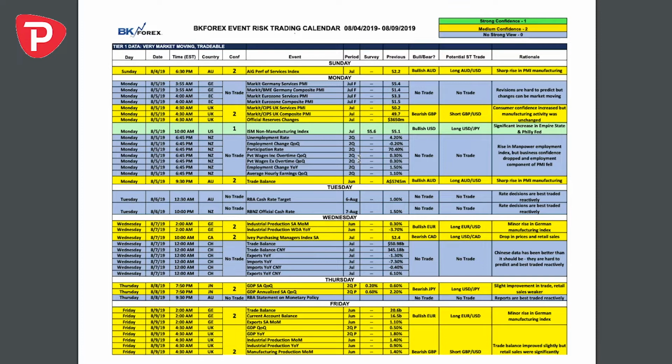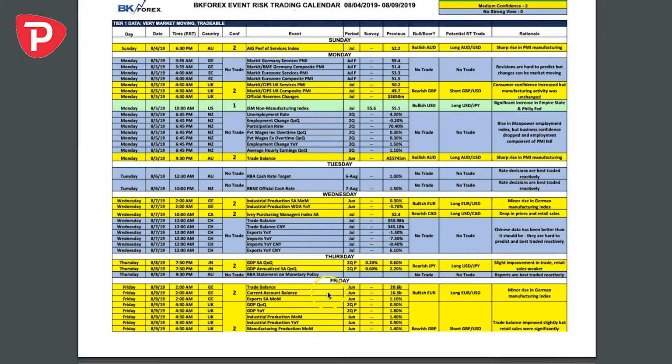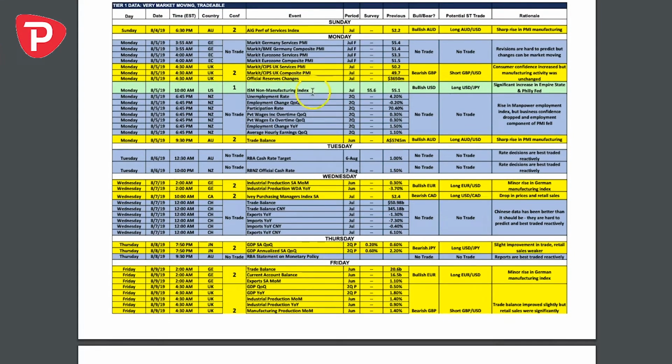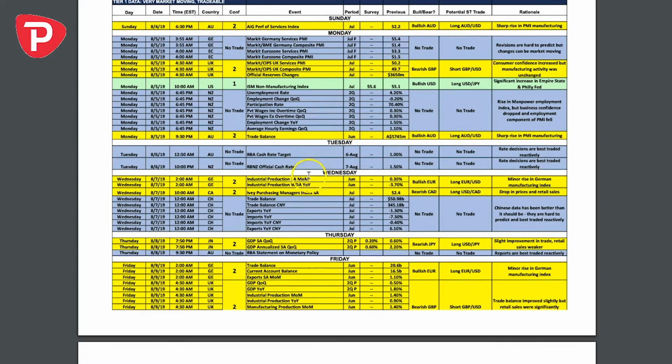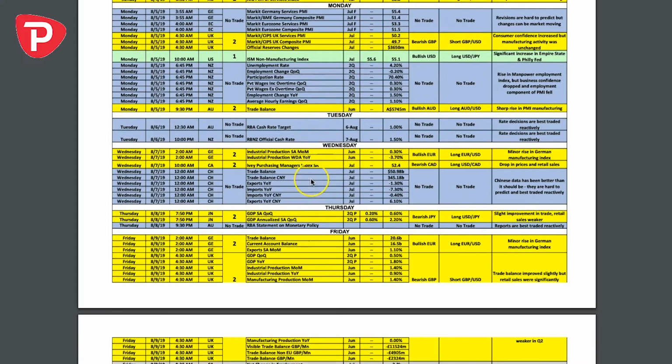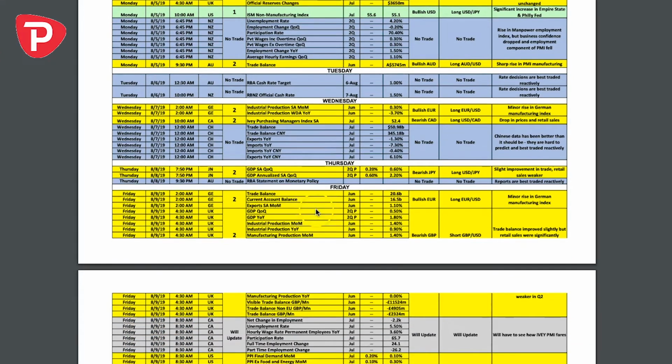Then into Wednesday, we get the Ivy Purchasing Managers data. Here we're kind of bearish on that data set because of the drop of prices in retail sales. And then into Thursday, we have the RBA monetary policy statement. Here again, guidance on what they will do going forward into the September meeting. It'll be interesting to see. They could also surprise and cut 25 basis points now. I think that would be a shock, and that will take Aussie to 65. But I doubt very much that that's going to happen. So we'll be watching that very, very carefully.